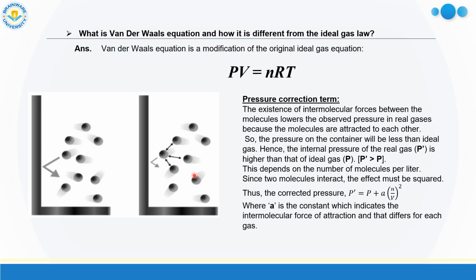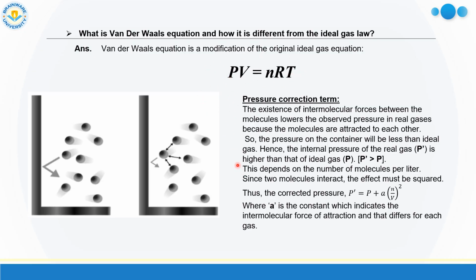As we have already discussed, in case of ideal gas there is no attraction and repulsion force among the molecules, but we cannot neglect the attraction or repulsion force present in real gas molecules. So we have to correct the pressure term as well as the volume term in this ideal gas equation.